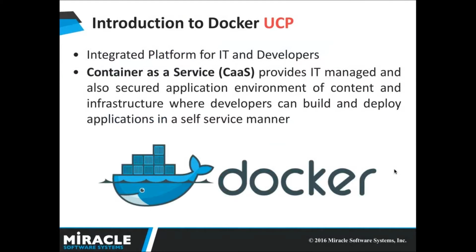Firstly, I will give you an introduction to Docker Universal Control Plane. And then in my live demo, I will showcase how I achieved my whole enterprise integration platform on Docker. Docker UCP is an integrated platform for both IT and developers, which is provided by the Docker Data Center. And this Docker Data Center includes leading Docker open source projects, commercial software, integrations with validated and supported configurations. And this Docker Data Center provides Universal Control Plane with embedded Swarm with the integrated management and orchestration of the Docker environment, and it also provides Trusted Registry and Docker Engine. I will explain more about it on next slides.